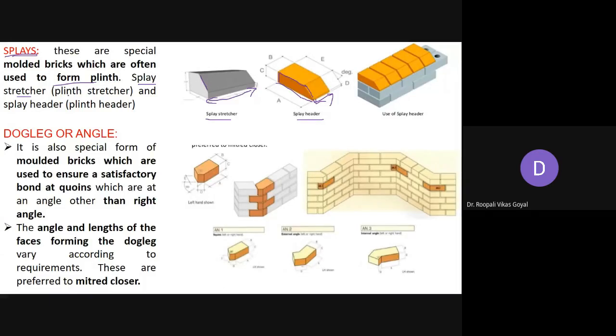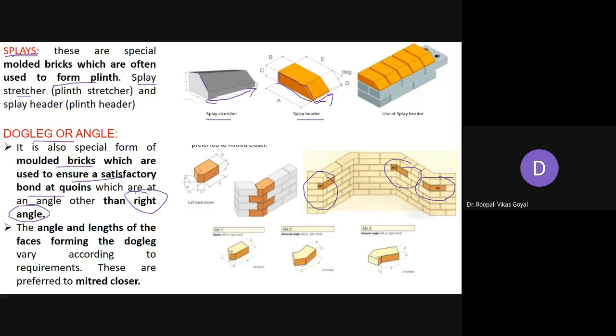Then dogleg or angle. So it is also a special form of molded bricks which are used to ensure a satisfactory bond at quoins. Quoins are nothing but the corners where special bricks are used. Okay, so if they are molded properly to ensure a specific bond at corners, at quoins which are not at right angle, in that case it is called the dog leg or angle.